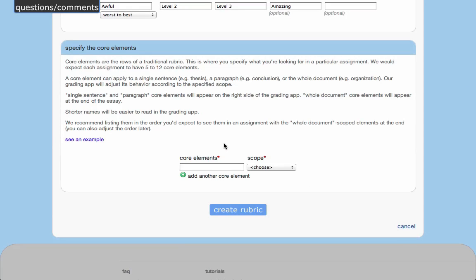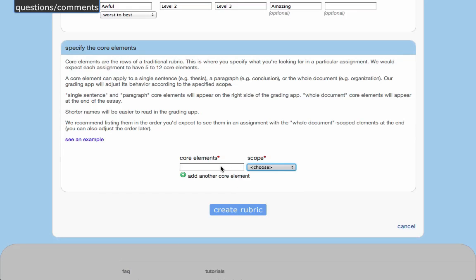These are the items that we're looking to evaluate in each paper for this assignment, and each core element needs to specify a scope. So is the element a sentence level item, is it a paragraph level item, or is it something that applies to the entire document?